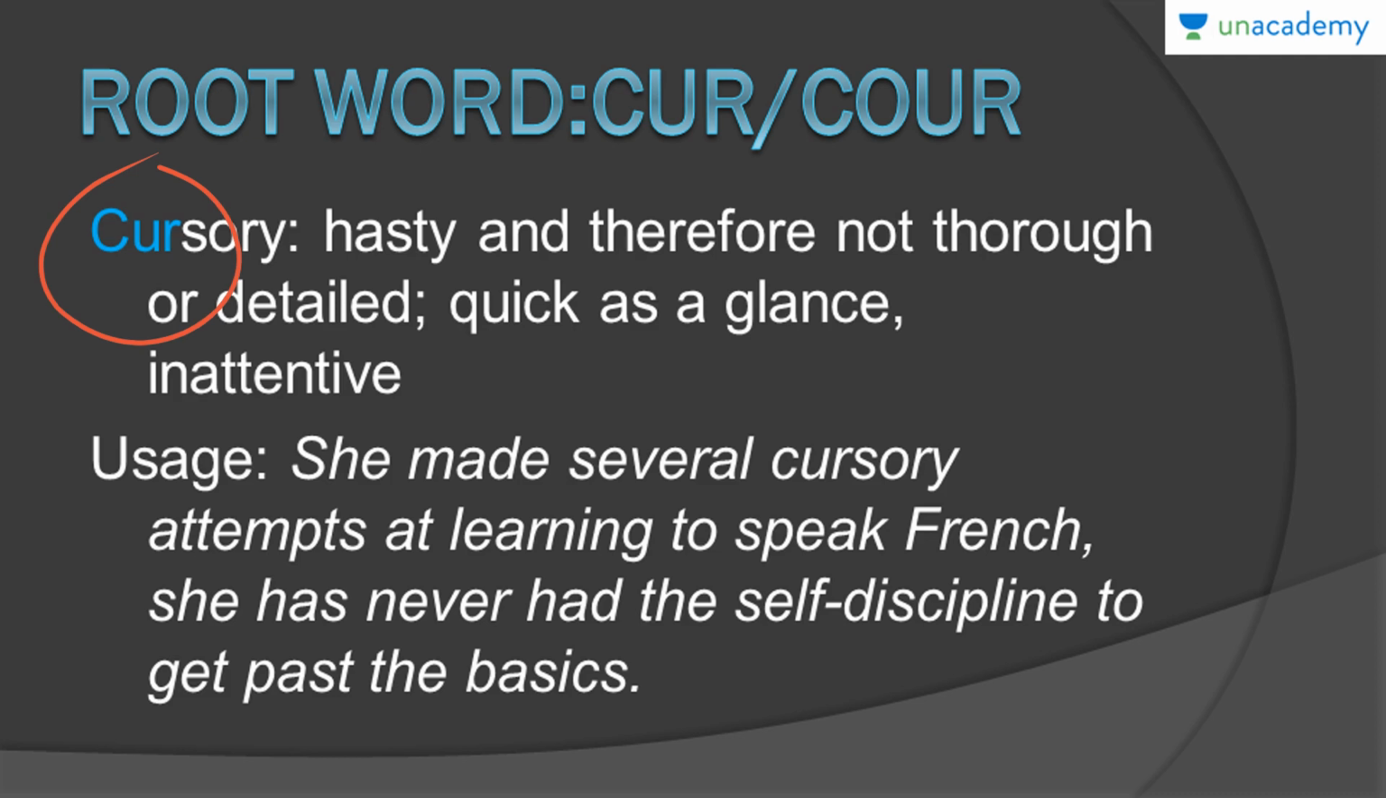Cursory can be anything which is quick and which has not involved any detailed observation. So that is inattentive, unthoughtful. You have not thought too much, you have not paid attention to a thing, you just have seen and looked away. So that's cursory. So how is it related to the root word? Because it's a running thing. You were just running, you gave a running glance at something. So that's how it is related to the root word.